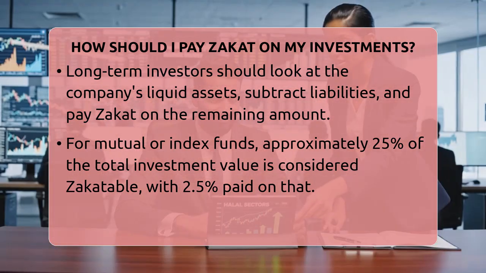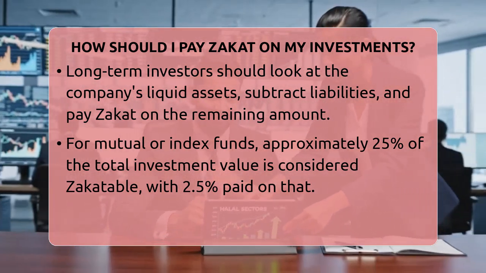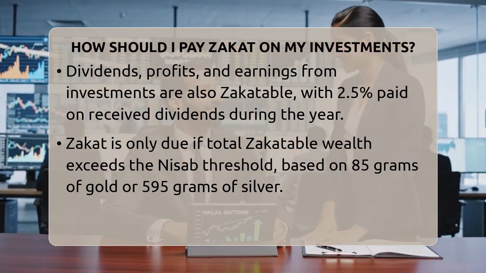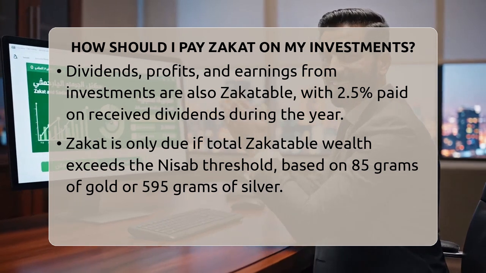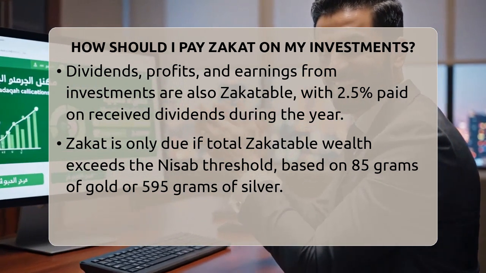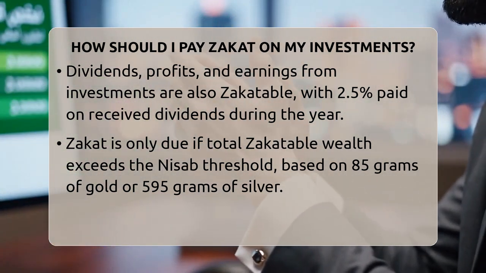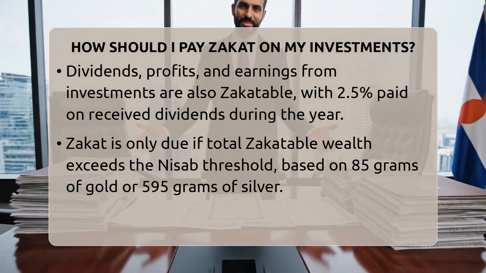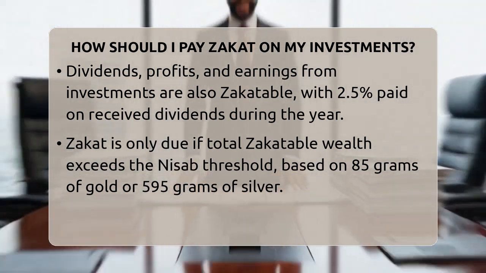You only pay zakat if your total zakatable wealth exceeds the nisab threshold. The nisab is the value of 85 grams of gold or 595 grams of silver. Also, your wealth must have been held for a full lunar year, called the Hawl. This applies to all your assets combined, including investments.